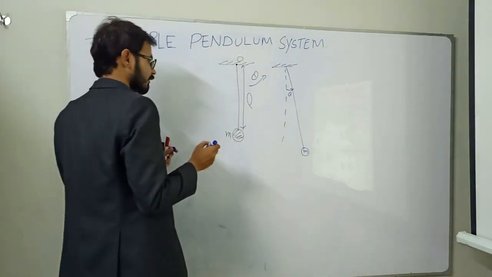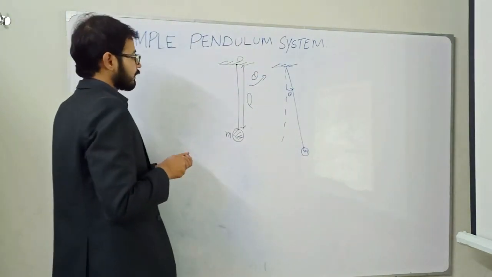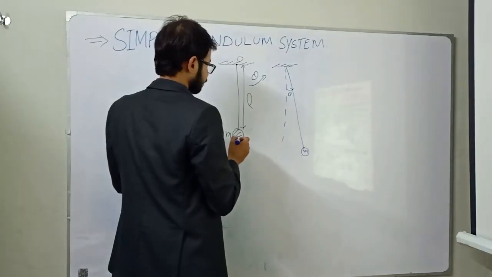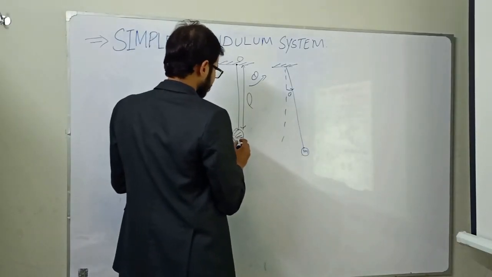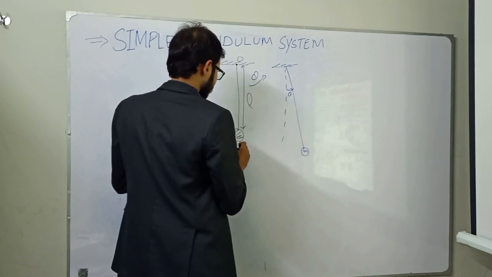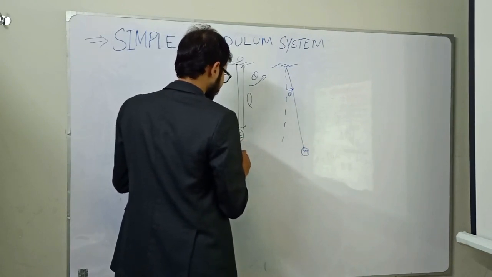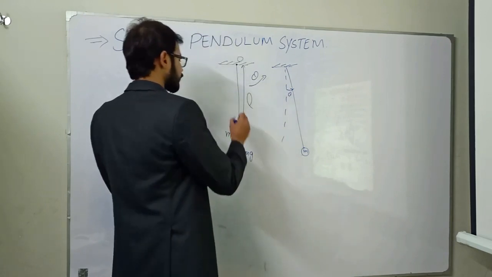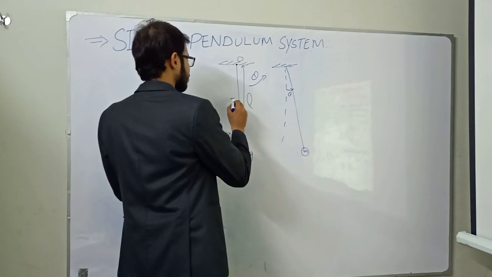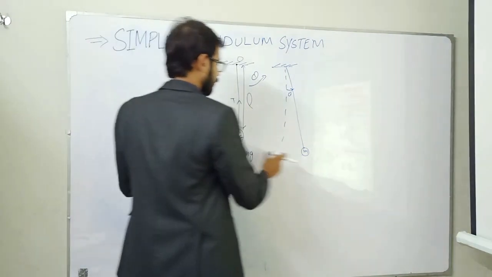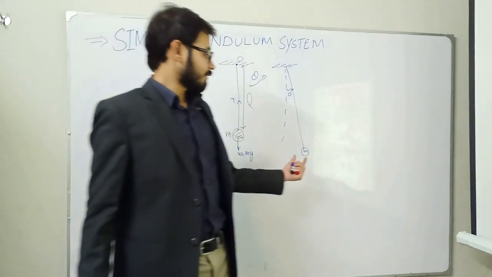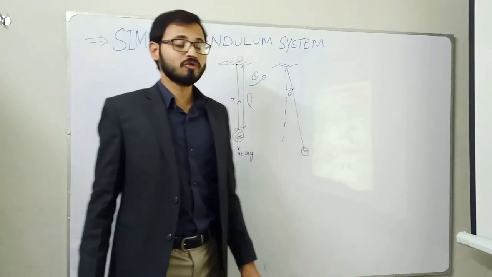Now one thing to consider is that initially there is a force, for example the gravity force because of weight, that is equal to mg, and this force will be equal to the tension in the string. Similarly in this case, the gravity force will be resolved into two components.